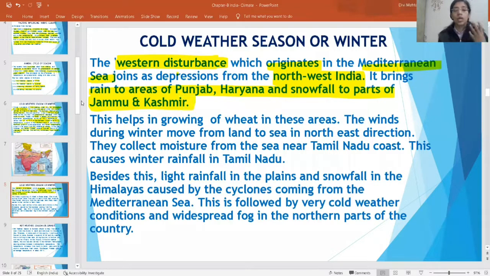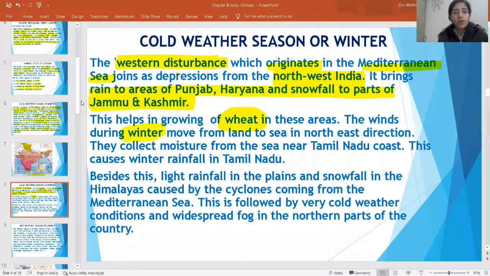Underline. So what are western cyclonic disturbances? When a cyclone comes in the Mediterranean Sea, then it affects the weather conditions prevailing in the west. So sometimes rain comes in Punjab, Haryana, and snowfall in Jammu and Kashmir. This helps in growing wheat. Which crop is grown? Wheat.